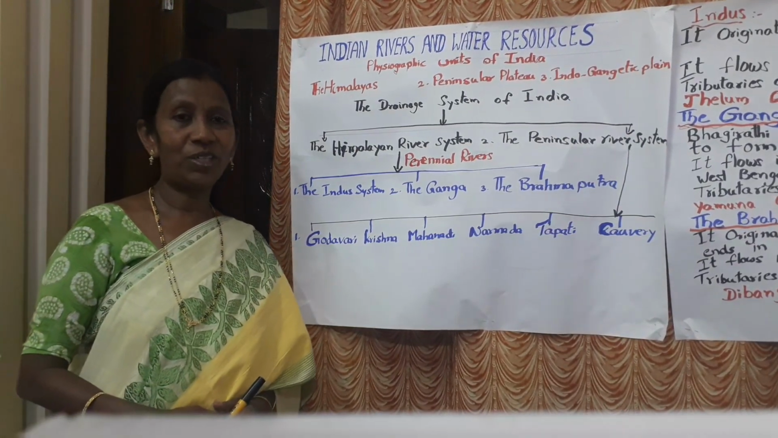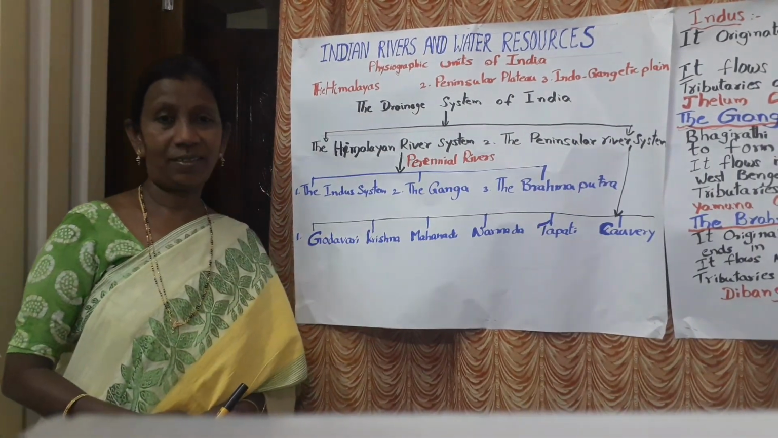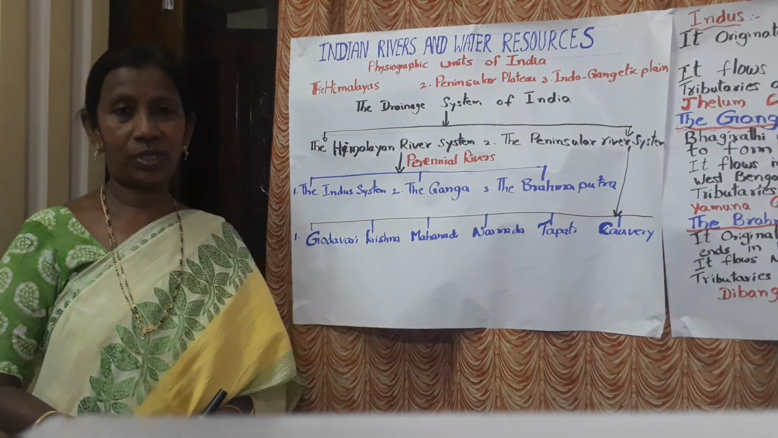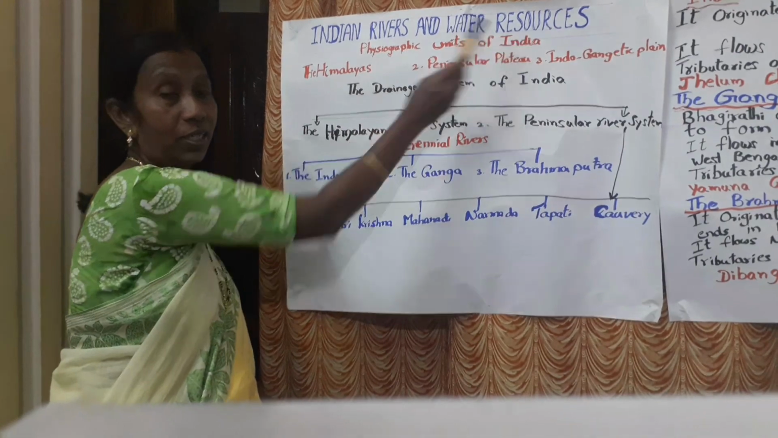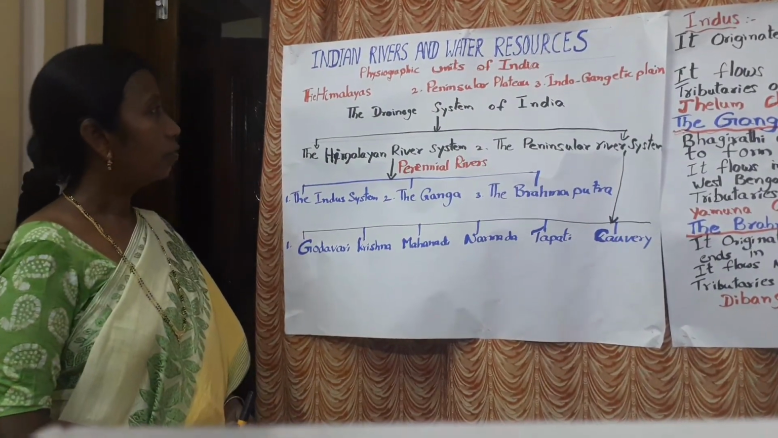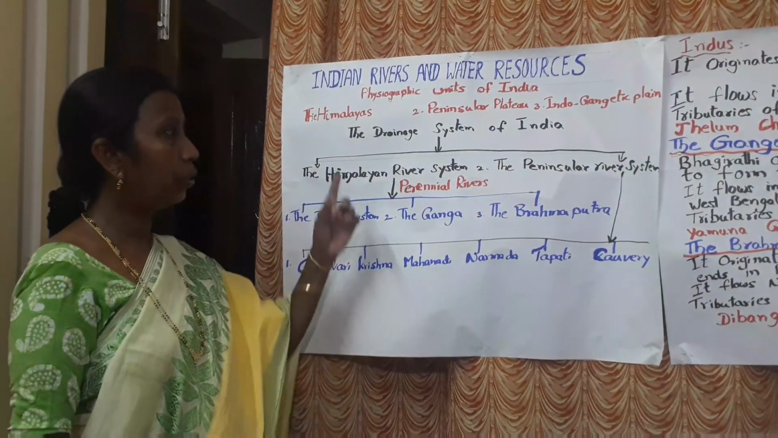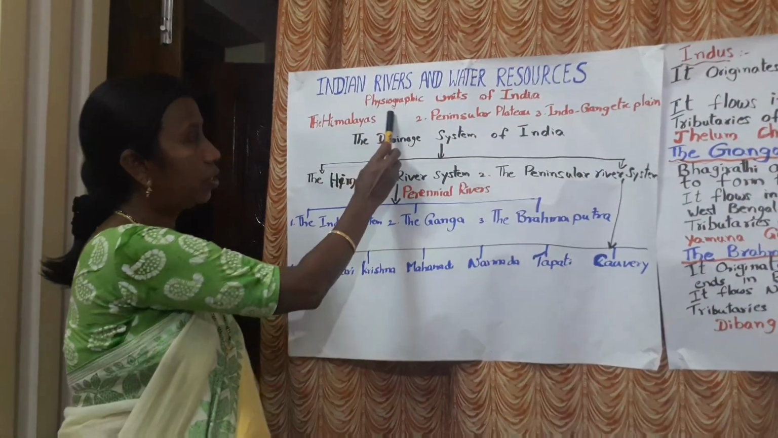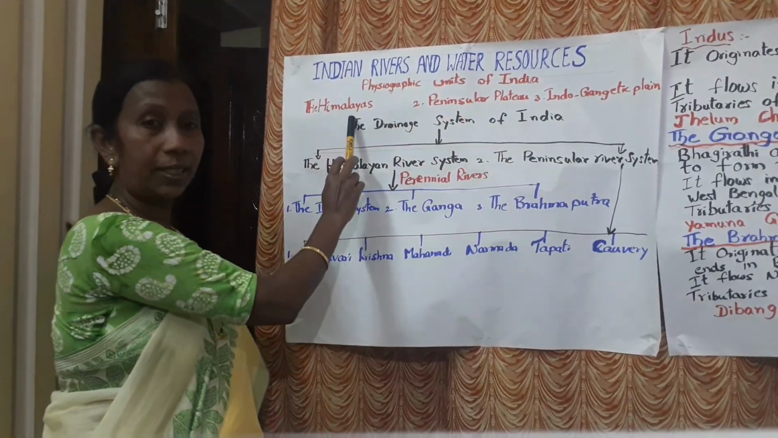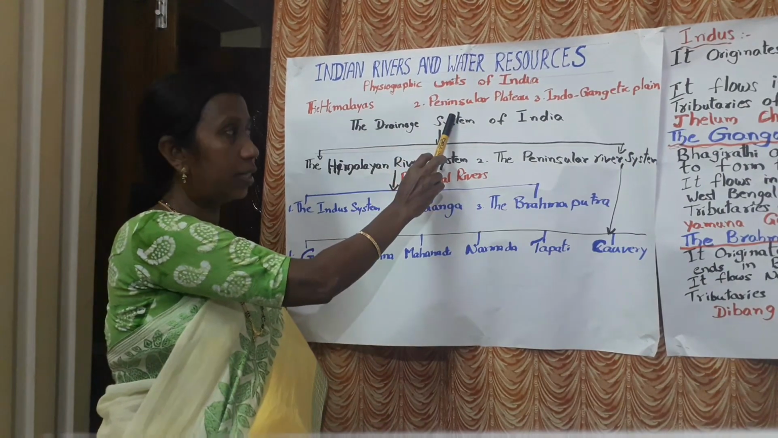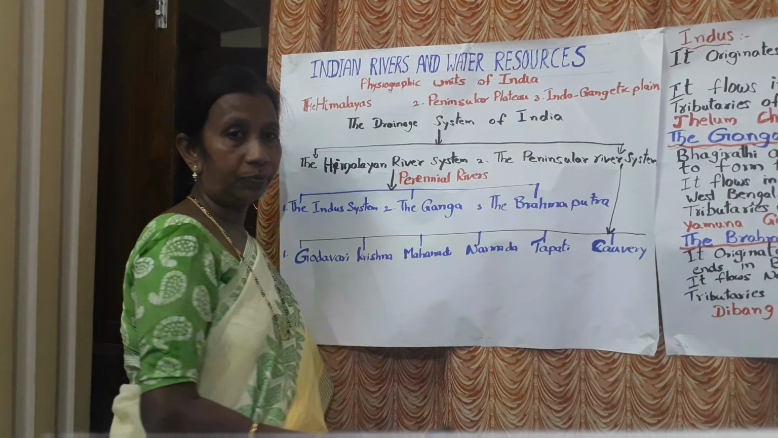Today we are going to learn about the Indian rivers and water resources. This lesson, 10th class social studies, Indian rivers and water resources. First of all, we will see the physiographic units of India, which are divided into three parts. The first is the Himalayas, the second is the Peninsular Plateau, and the third is the Indo-Gangetic Plain.